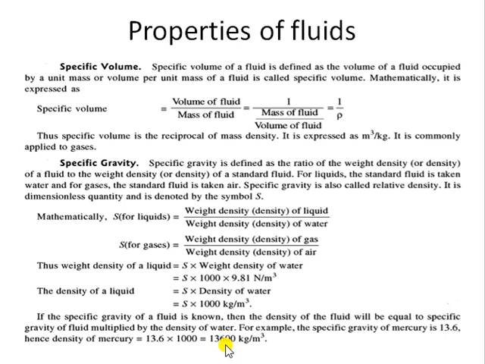Now coming to the use of specific gravity. Basically, with the help of specific gravity we can judge whether a particular liquid is going to float over water or not. If the specific gravity of a particular liquid is less than 1, most likely that liquid is going to float over water, like in the case of oils.